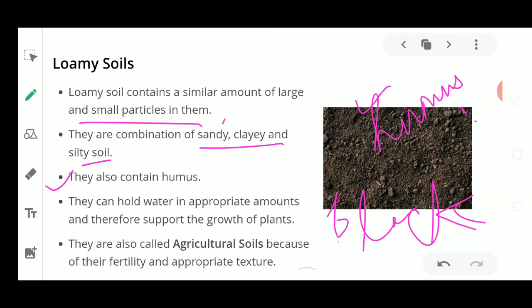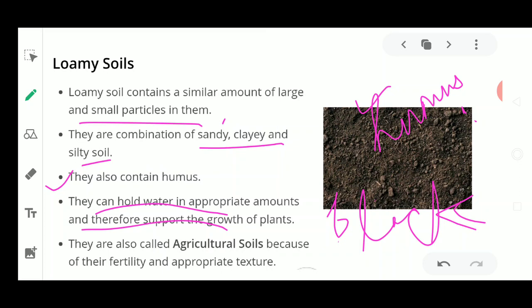Okay, now the next thing is that it can hold water in the appropriate amount, and therefore it is very much important for the growth of the plants, because it can hold an optimum level of water. Why could it hold a good level of water, not too much and not too little? Why is it going to hold a good amount of water?